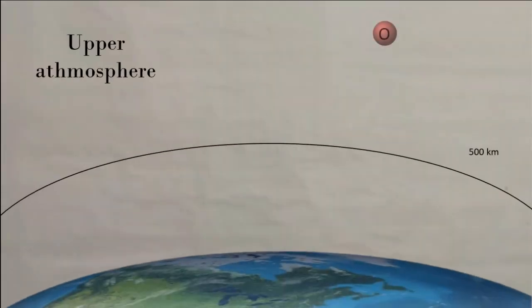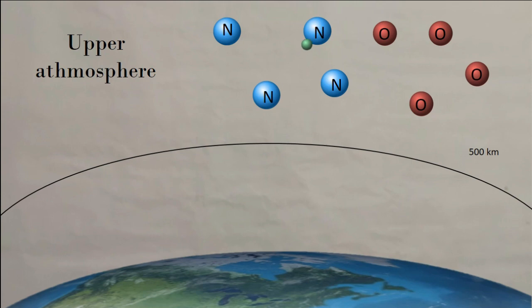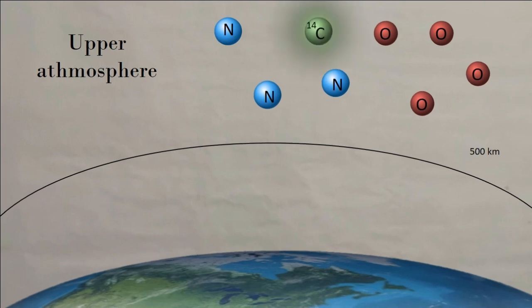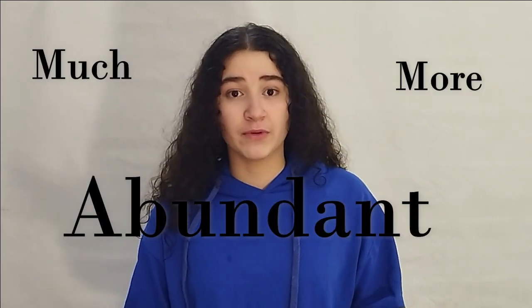Carbon-14 is made in the upper atmosphere, whose gas is mainly composed of oxygen and nitrogen. What you should know about nitrogen is that because of cosmic rays, it becomes carbon-14. And carbon-14, like all the other types of carbon, oxidizes on contact with oxygen. But carbon-14 isn't the only carbon in the upper atmosphere. There is also carbon-12, which, on the other hand, is much more abundant.